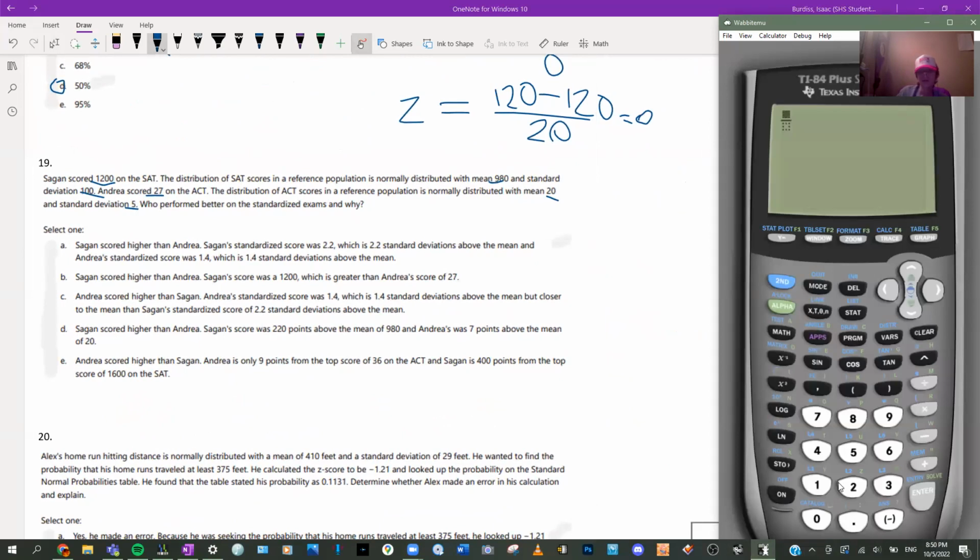Okay, so we know the z-score is going to be x, 1200, minus the mean, divided by the standard deviation. That's the z-score for that. Oh, and of course it puts it into a fraction.